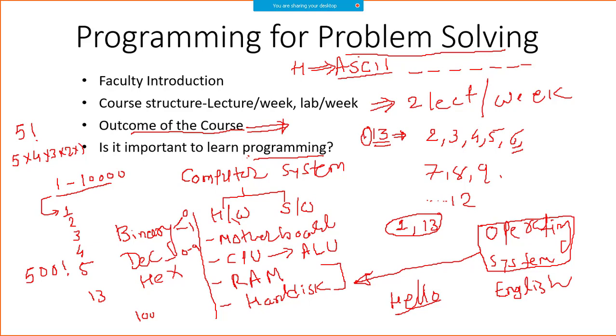There are different number systems. I will be helping you with that part also; I will tell you later on how. Then we defined an operating system, and then we clearly said why you need to learn programming.